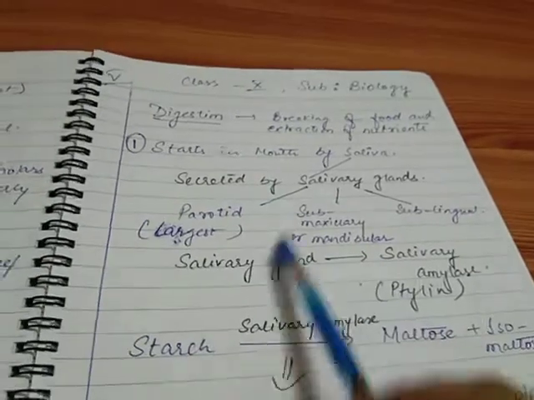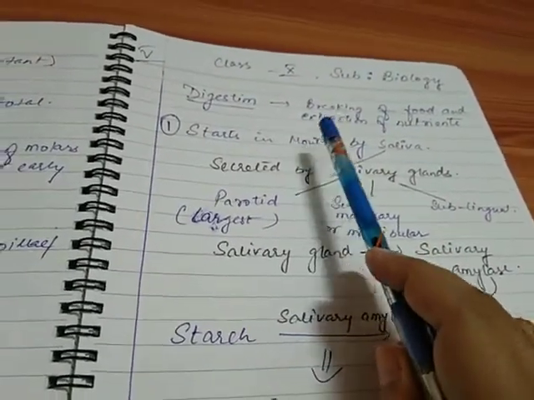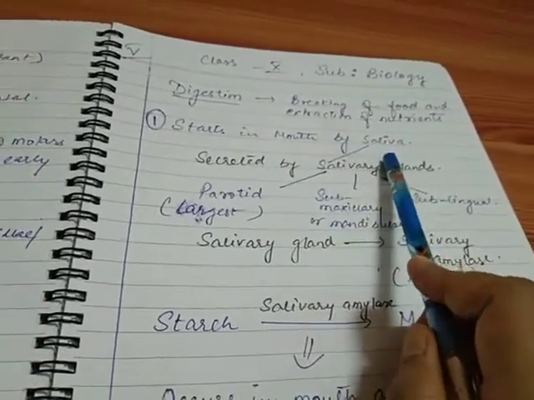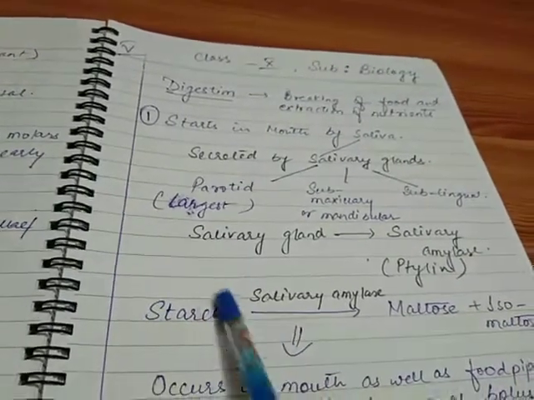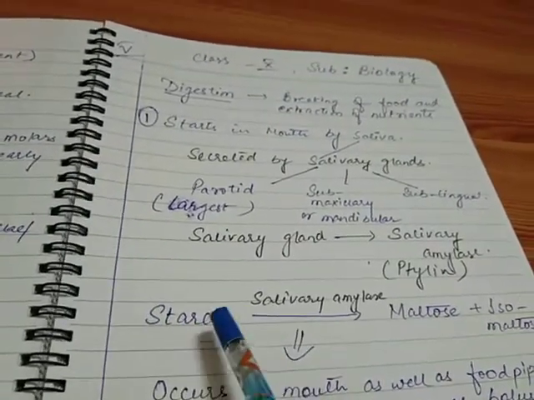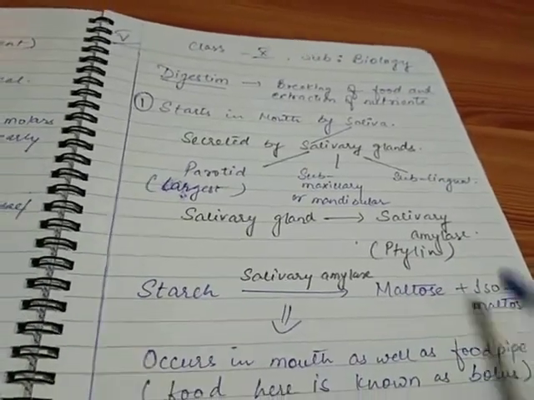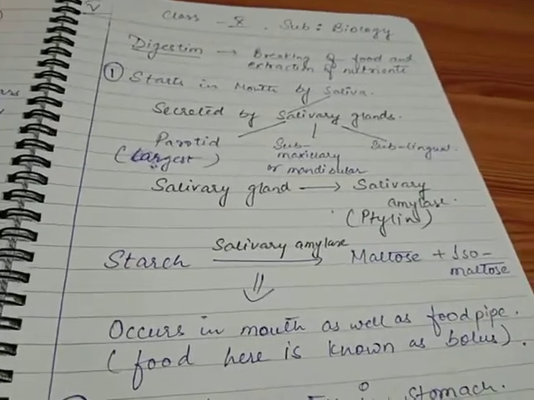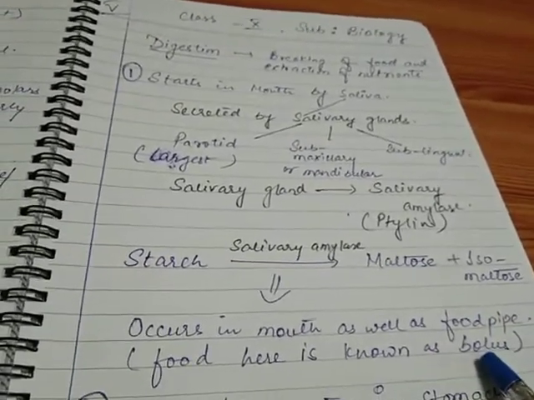So when the food is pasted, or you can say masticated, in the mouth, the process of digestion partially starts over there, and the saliva which contains the salivary amylase starts looking for the starch present in the food and then converts the starch into maltose and isomaltose. When the food is swallowed after ingestion, that is when the food is passed from the mouth to the food pipe, at that time the food is known as bolus.